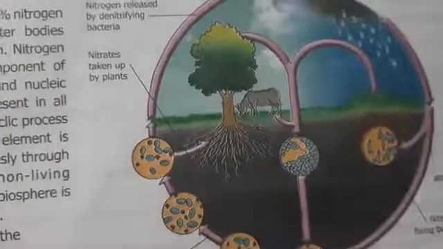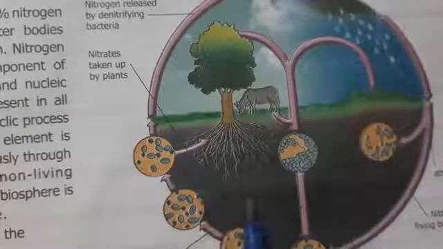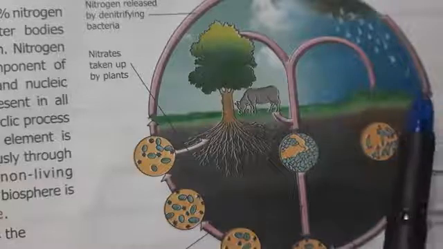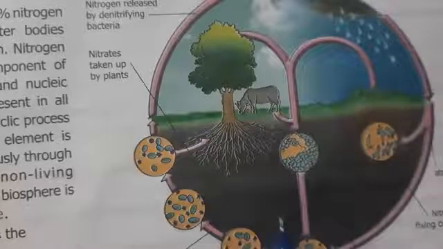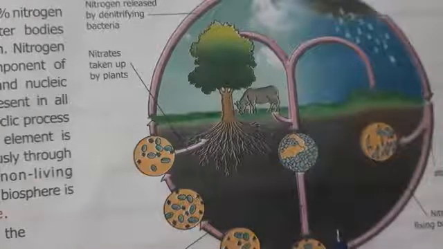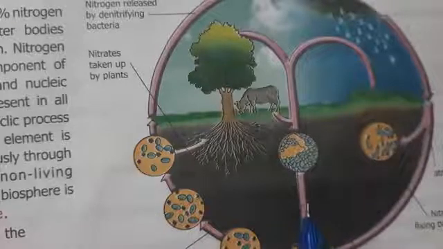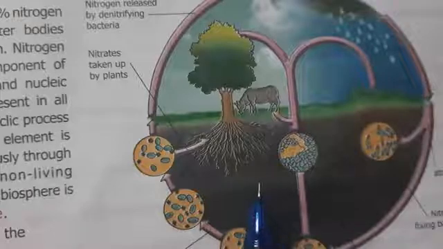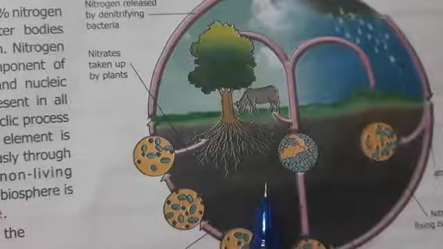and non-living things. Here you can see in this diagram that there is a continuous circulation of nitrogen which takes place in our biosphere, and this is called the nitrogen cycle. I will explain it to you by drawing a diagram. You will understand better.